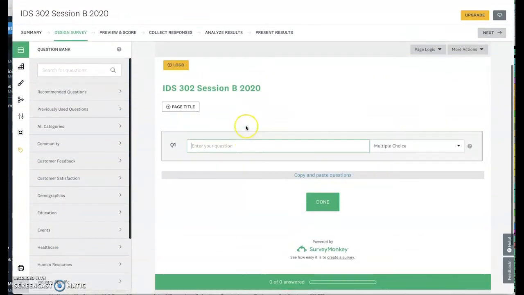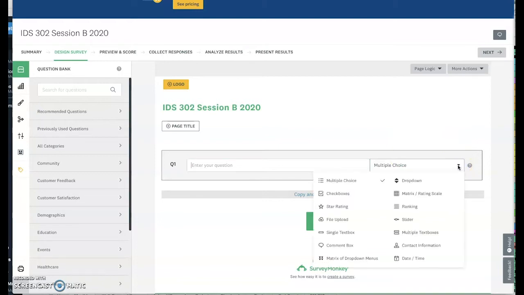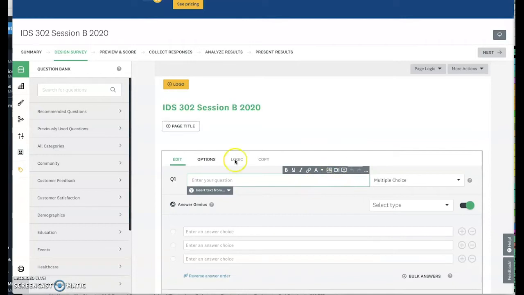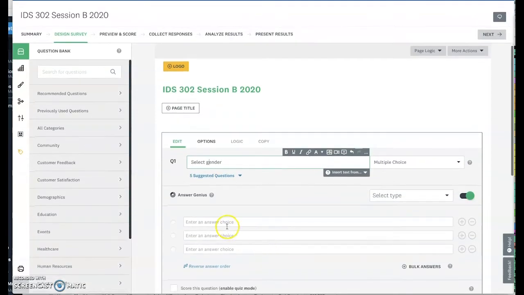All right. First question. This is important. These are required, okay? So what I want you to do for the first question, multiple choice, and say select gender. Okay, we can do caps, we can do lowercase here. All right, multiple choice.